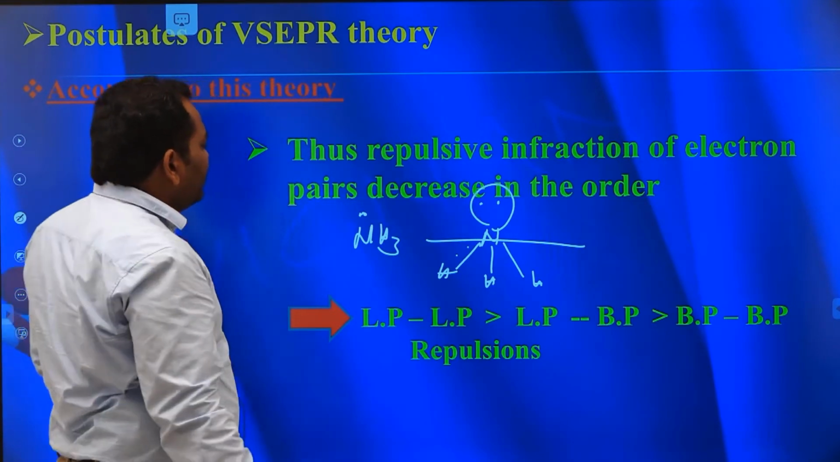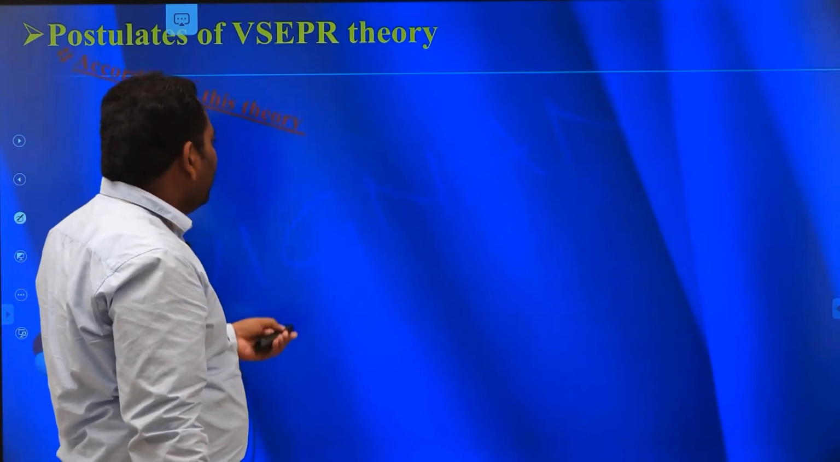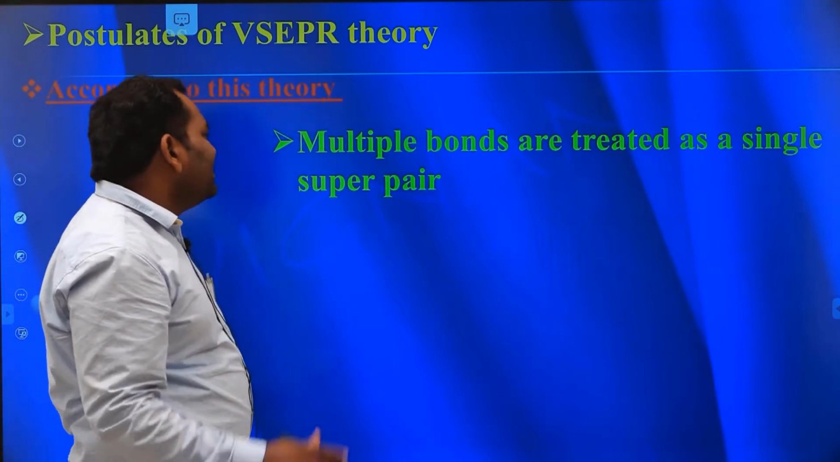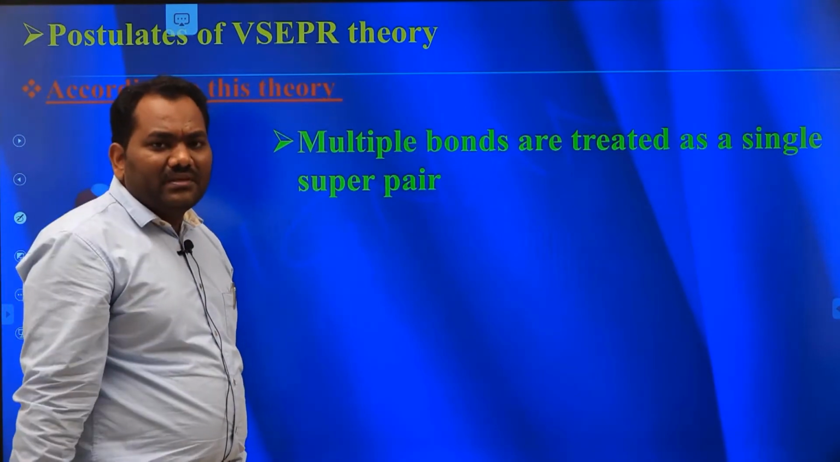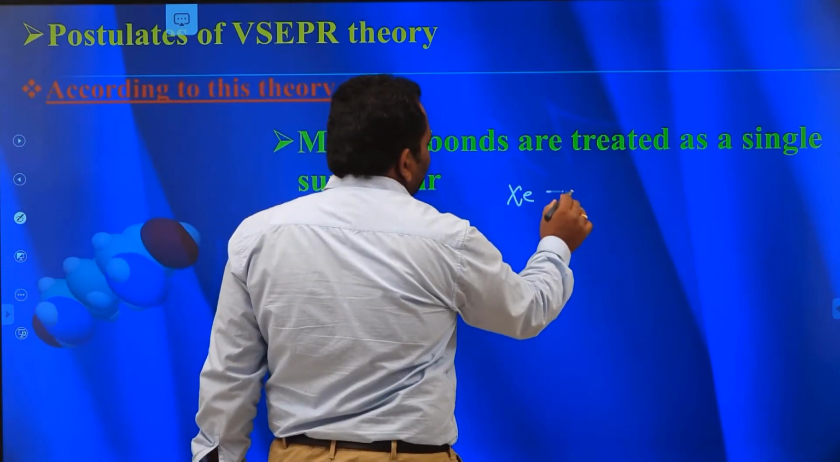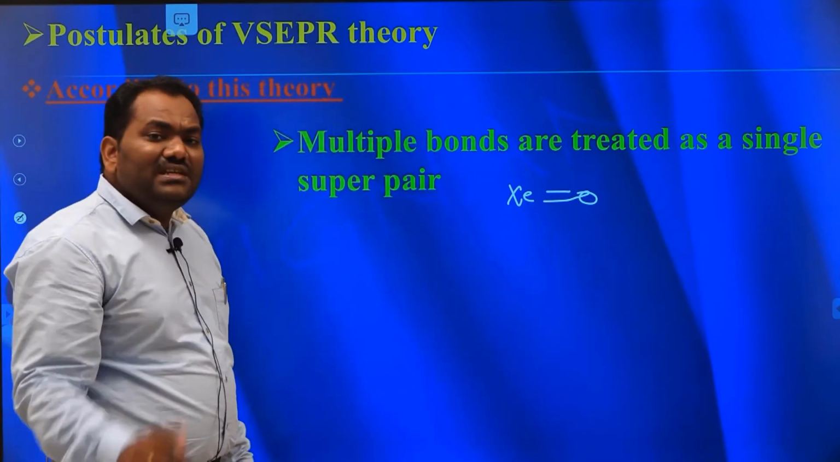The next point is that multiple bonds are treated as a single super pair. For example, in the bond between xenon and oxygen, the double bond is considered as a single super pair.